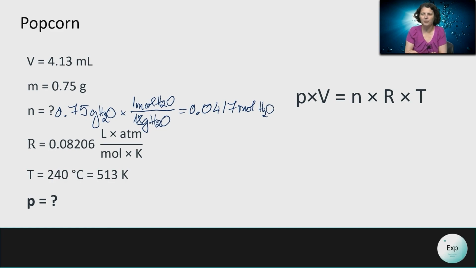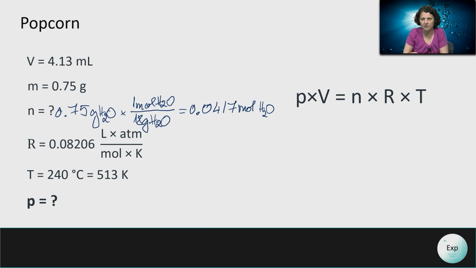And this is how many moles of gas we have available. We have the R value, and we have the temperature at 240 degrees Celsius. This is what we consider the boiling point of the oil in which the experiment was conducted. The task is for us to determine how much pressure could potentially build up inside the popcorn kernel before it pops. And for that, we can use our expression.